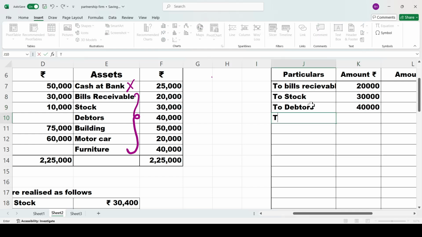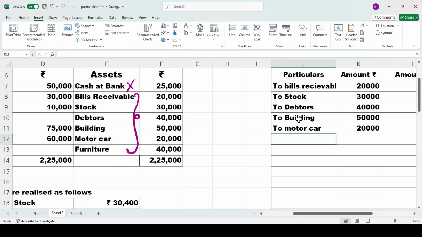Next, to building. Building is how much? 50,000. Come to the next one, to motor car. Motor car is how much? 20,000. Come to the next one, to furniture. Furniture is how much? 40,000.